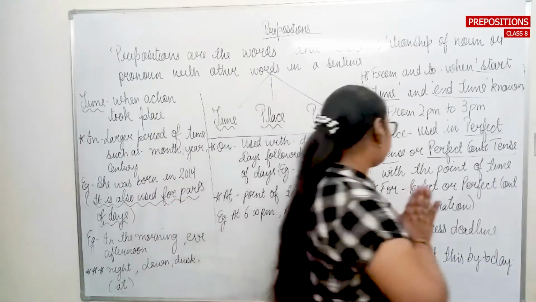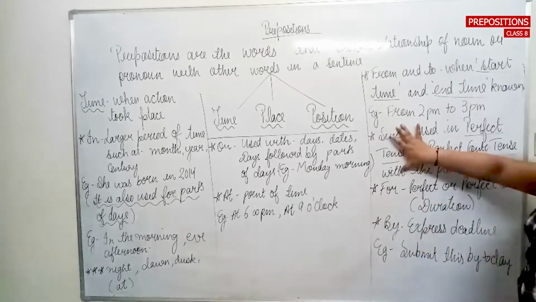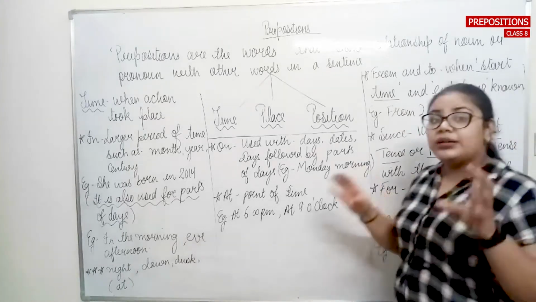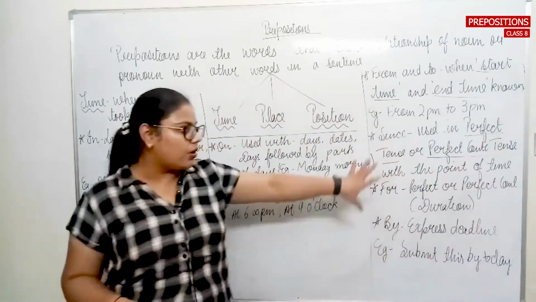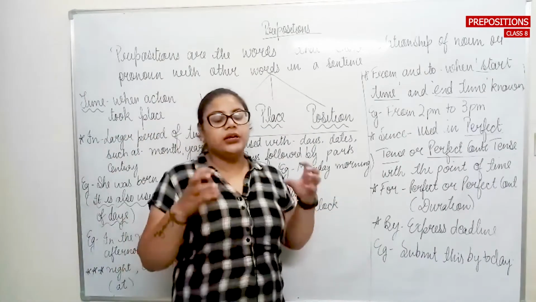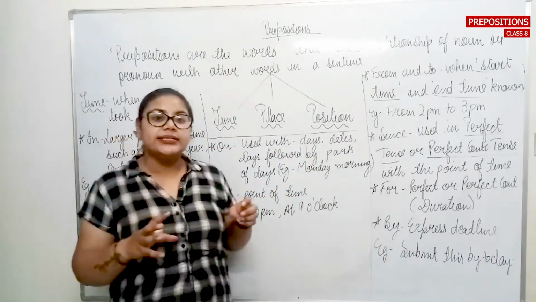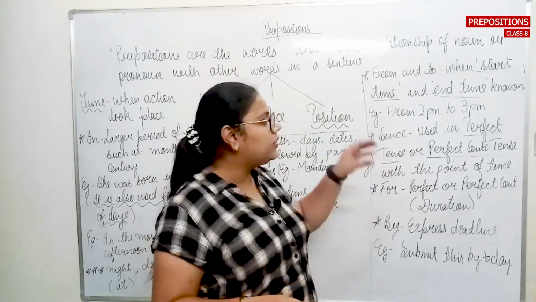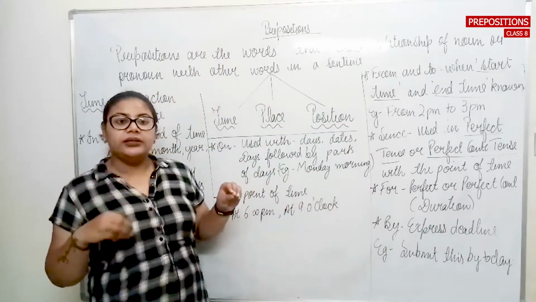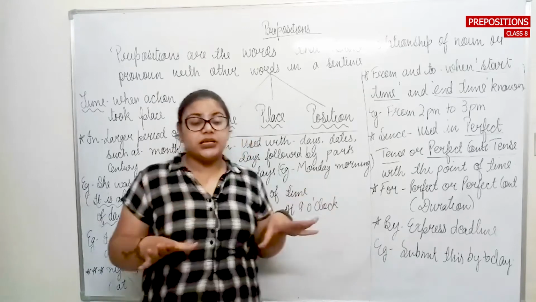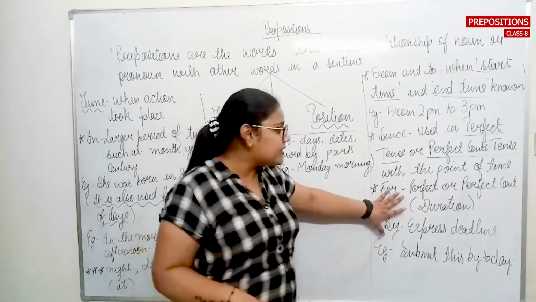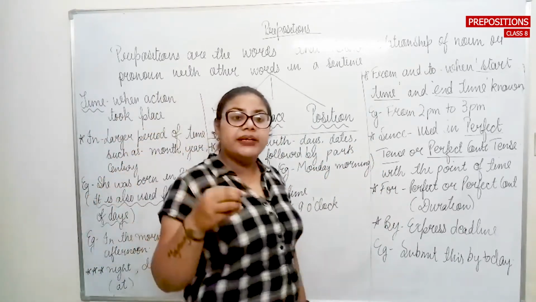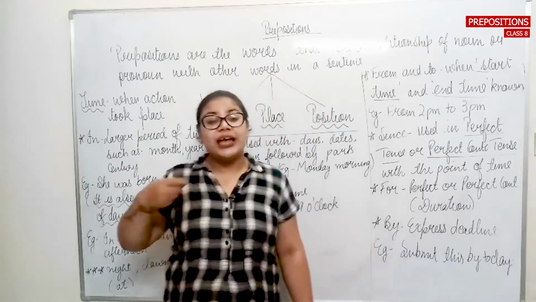And next we have the words since and for. If we talk about the prepositions since or for, you need to keep in mind one basic thing. I am talking about both of the prepositions together just because I want you to understand the difference between the two. Why? Because both of them are used in the perfect tense and the perfect continuous tense. But the basic difference between the two is that for is used for the particular duration, and since is used for the particular point of time when that particular action has been started.